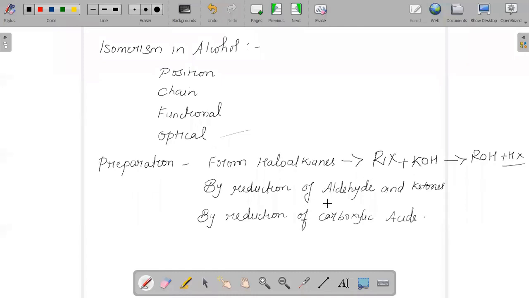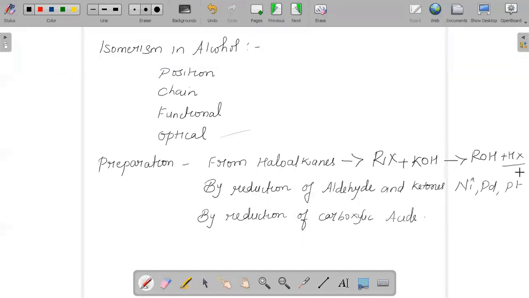Second one, we can reduce an aldehyde or ketone in the presence of a suitable reducing agent like nickel, palladium, platinum, lithium aluminum hydride, etc., and that will result in an alcohol. We can reduce an aldehyde in the presence of a suitable catalyst to give an alcohol.